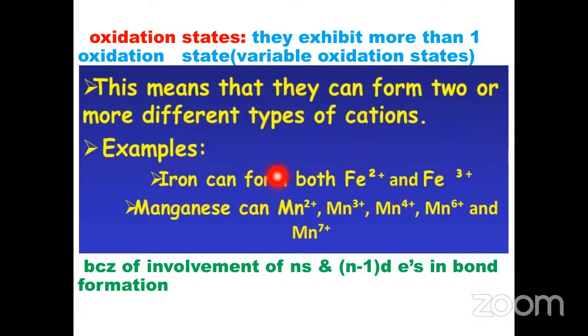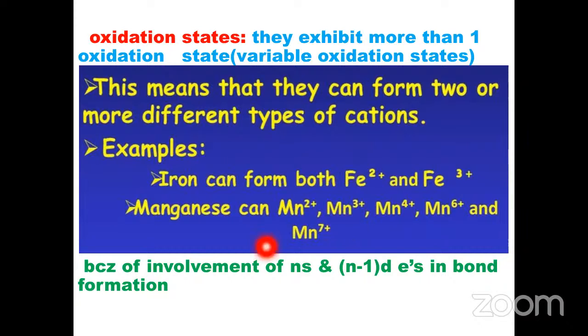For example, iron can form both Fe+2 and Fe+3 ions. Another example is manganese, which can form Mn+2, Mn+3, Mn+4, Mn+6 and Mn+7. Like this, all the transition elements exhibit variable oxidation states and form different ions.